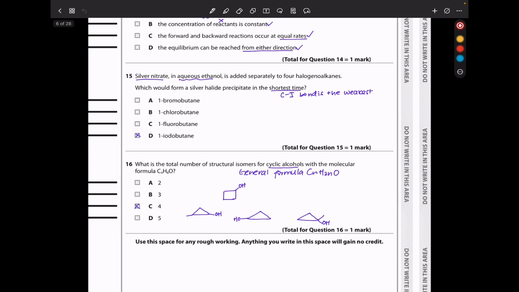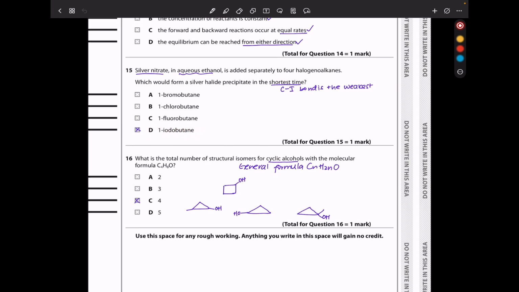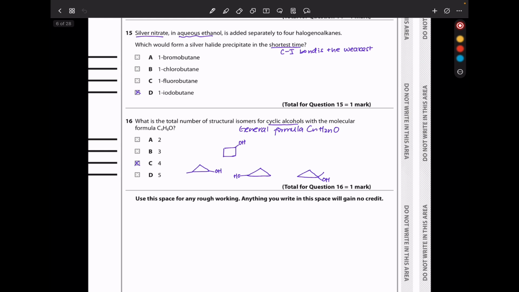In question 15, silver nitrate in aqueous ethanol is added separately to 4 halogenoalkanes. Which would form a silver halide precipitate in the shortest time? Because they're all halides on carbon 1, the weakest bond is going to lead to the halide ion breaking away easily in order to attach to the silver to produce a halide precipitate. So because the carbon-iodine bond is the weakest, the precipitate is going to be formed in 1-iodobutane. So the answer is D.